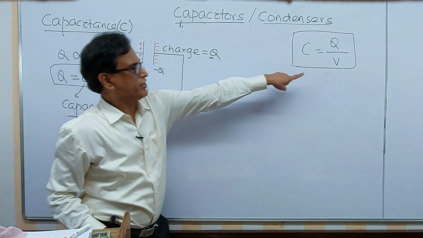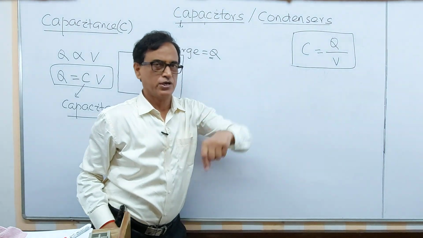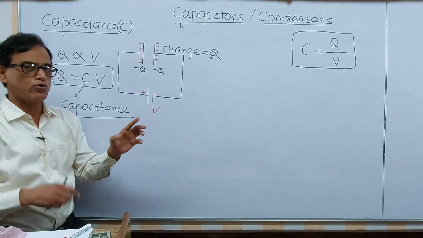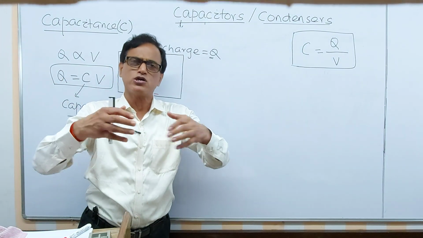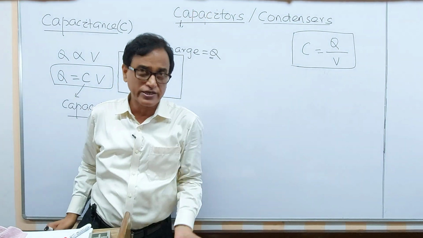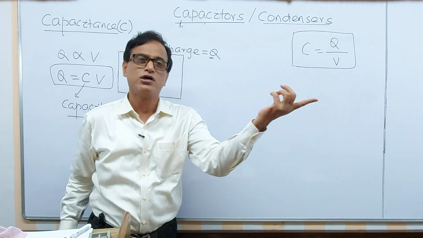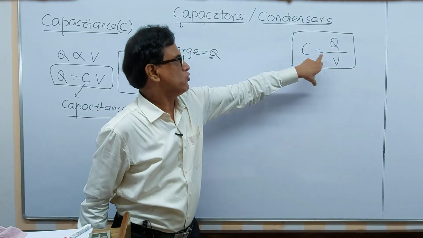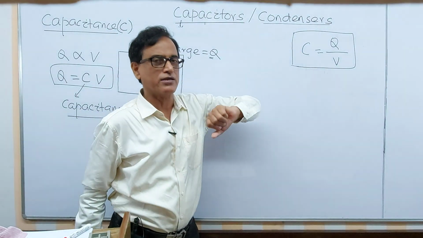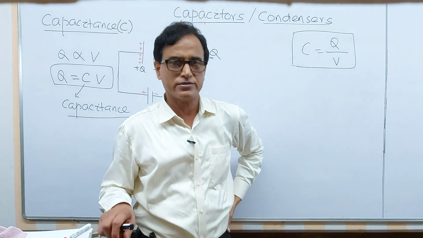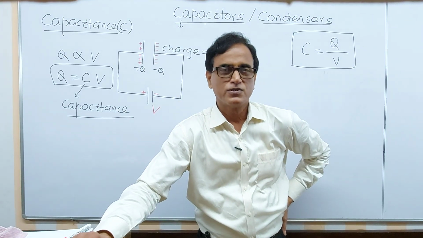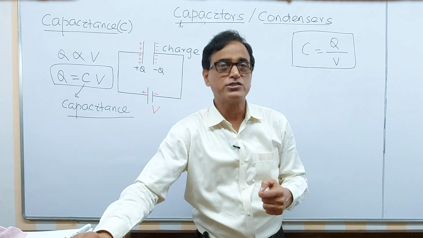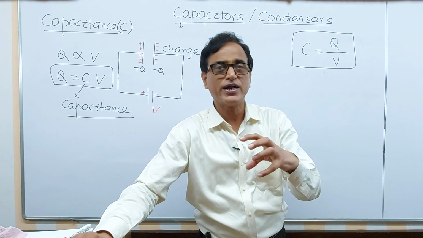Now the question is, if we increase the voltage across this, the potential difference, say 1 volt, 2 volt, 3 volt, 5 volt, 7 volt, 10 volt, 20 volt, 40 volt, if you go on increasing your supply voltage, what happens to the capacitance of the capacitor? You may say it will decrease. Is it?